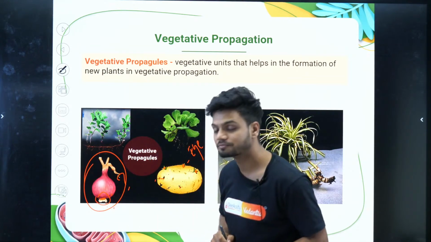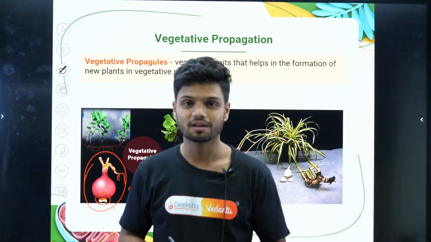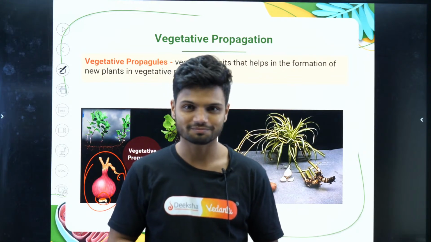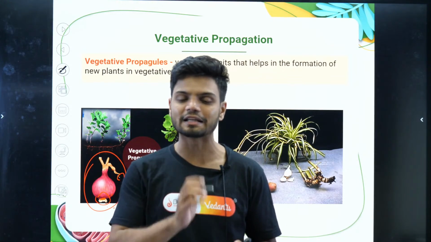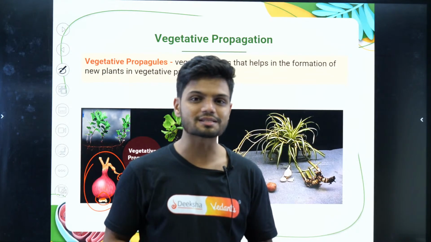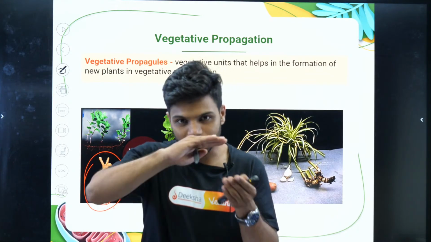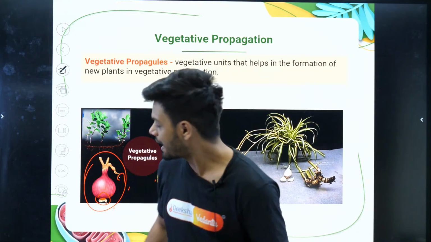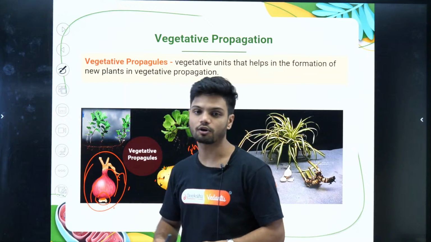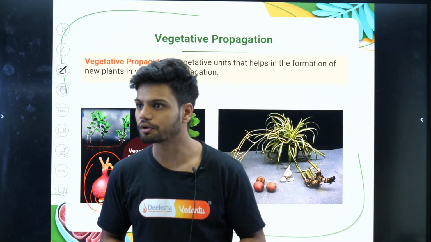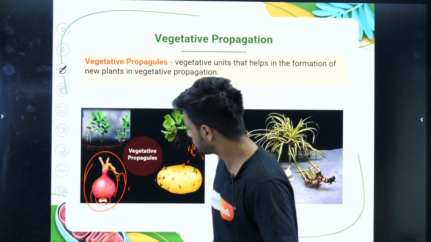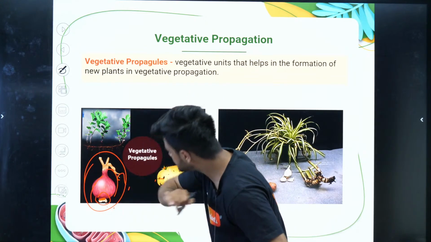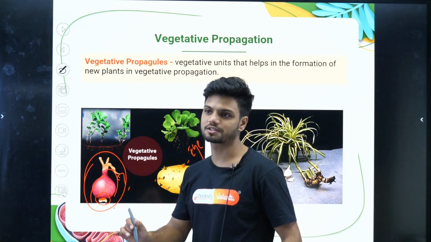This is the stem of the onion. It is a stem modification. So next time when your mother is cutting onions, tell her, Mummy, have you seen the stem of the onion? Because you cut it and throw it away, right? That is the stem here, and you eat the leaves of the onion. That is not the root. From the stem there will be roots.